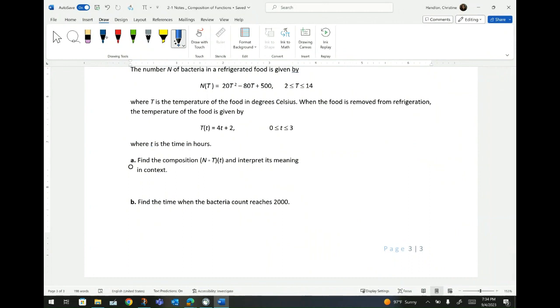So let's rewrite this notation. All right, so N of T of lowercase t. All right, so just like we've been doing, we start with the inside. So we need to take the capital T of t and we need to substitute it.